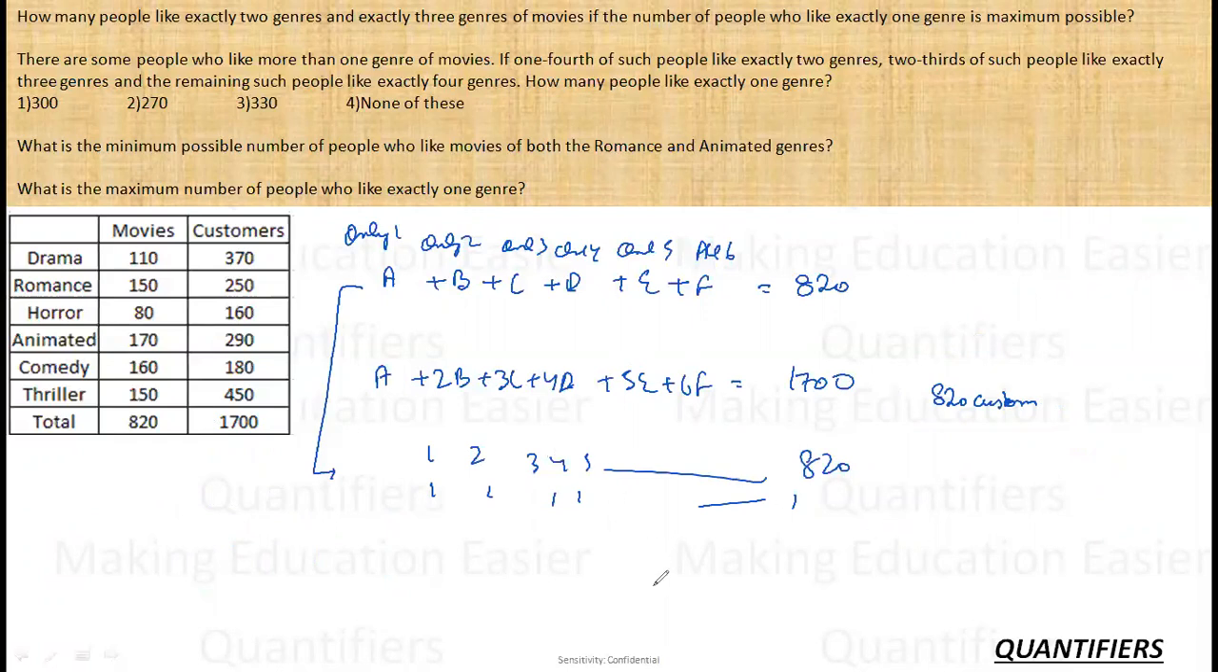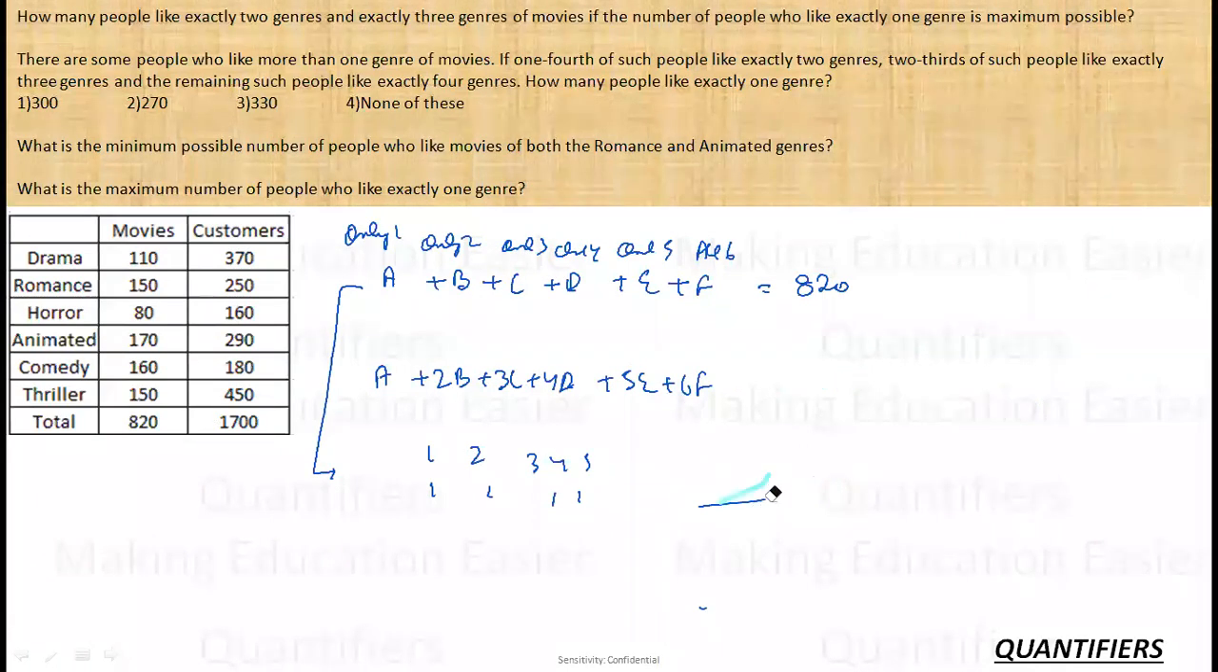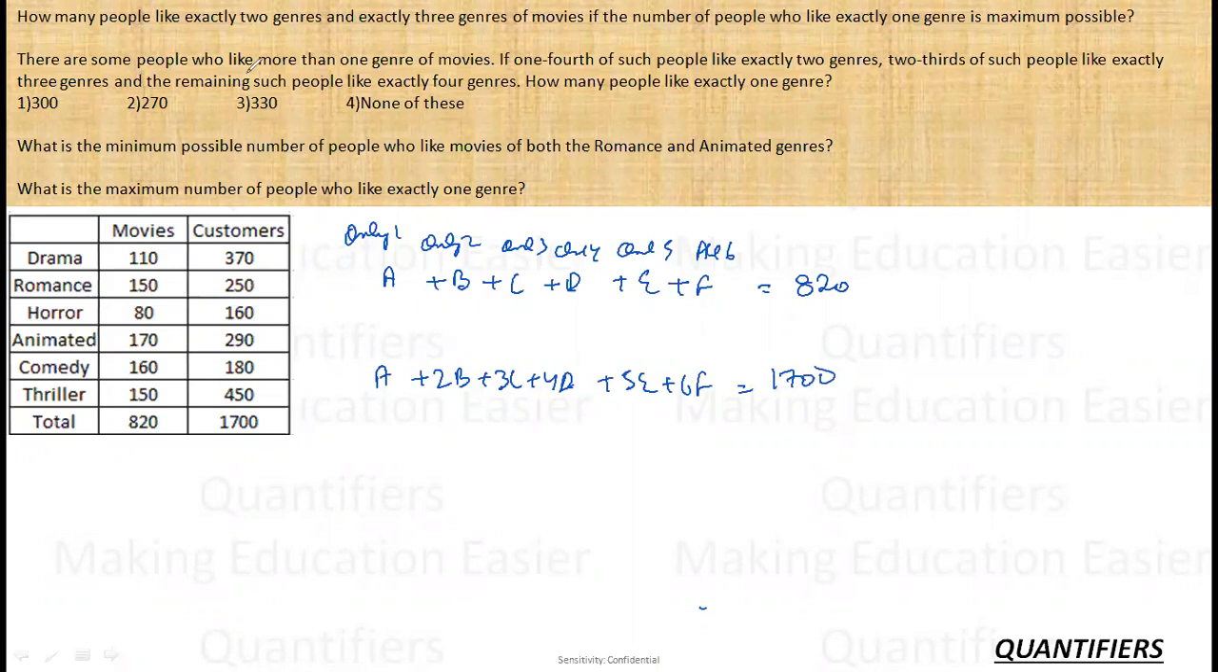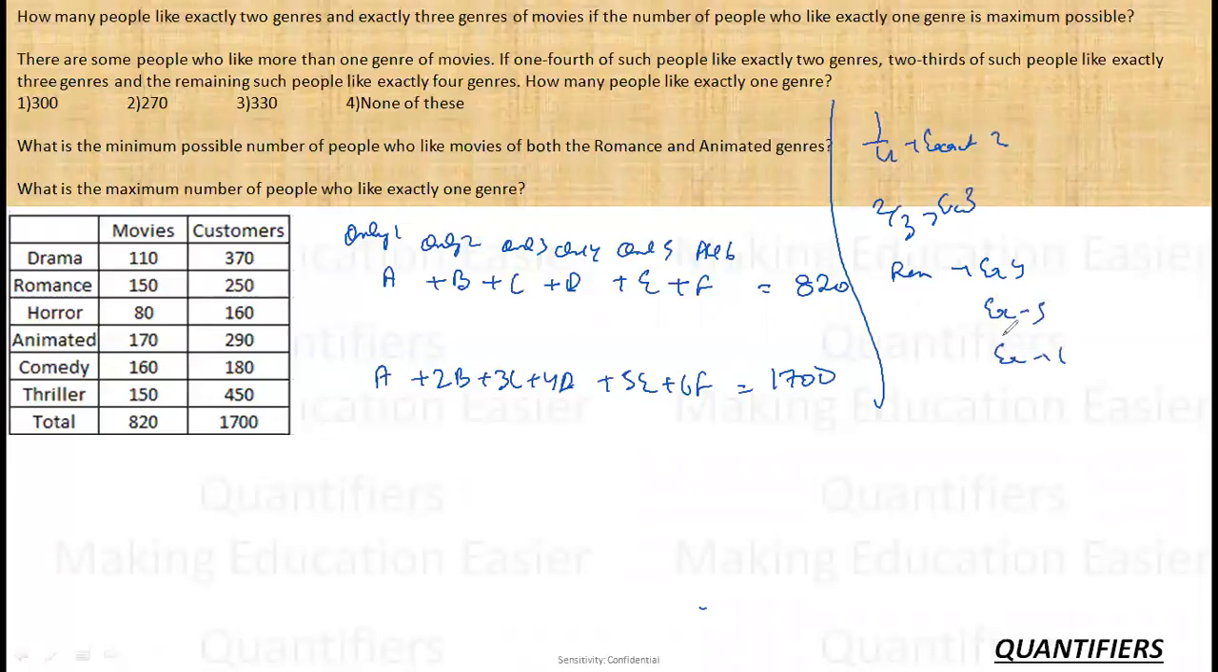So for the second question I have, there are some people who like more than 1 genre of movies. If 1/4 of such people like exactly 2 genres, and 2/3 of the people like exactly 3 genres, and the remaining people like exactly 4 genres, then find the number of people who like exactly 1 genre. So basically they want to say that exactly 5 and exactly 6 is 0 here.